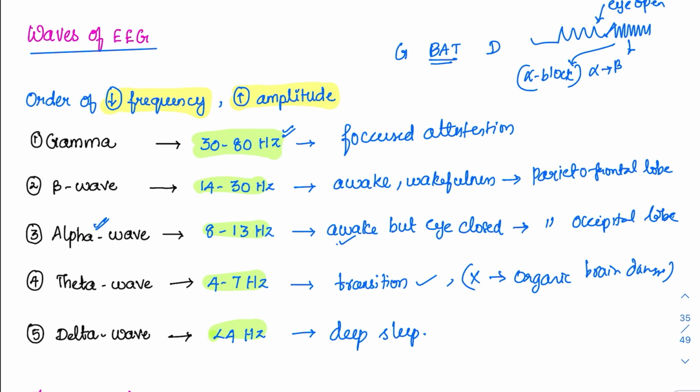In deep sleep, the frequency will be less, but the amplitude will be very, very high. They are inverse of each other. Whenever the frequency is more, it will form multiple short waves like this. So these are the classical waves which can be seen in a normal EEG pattern.